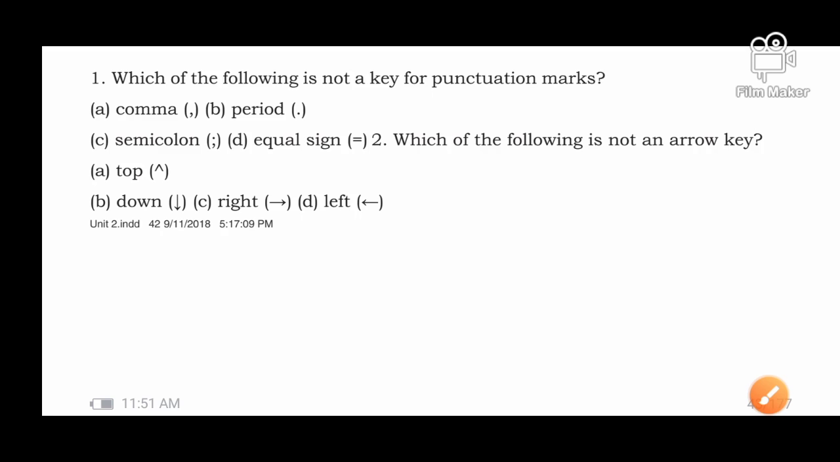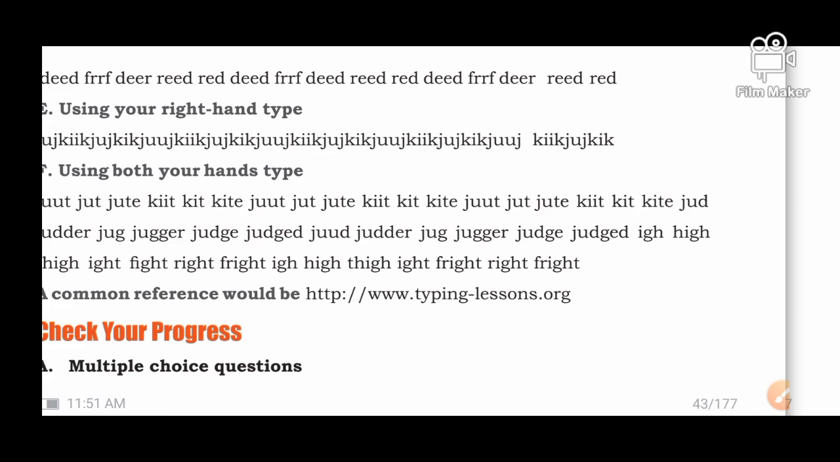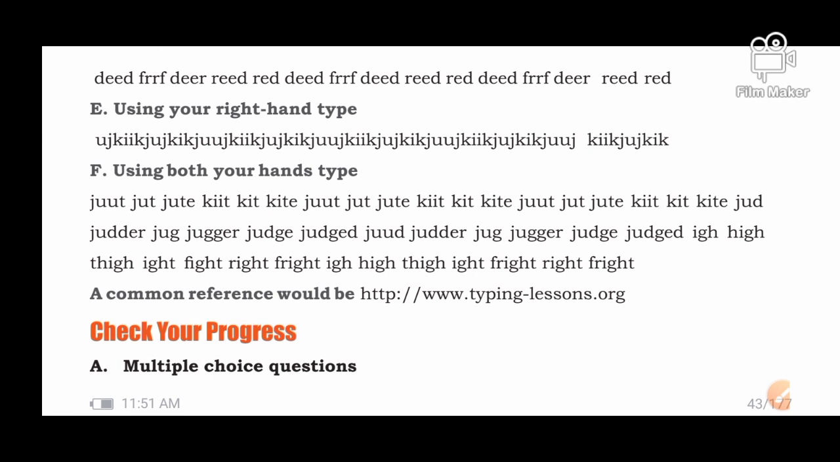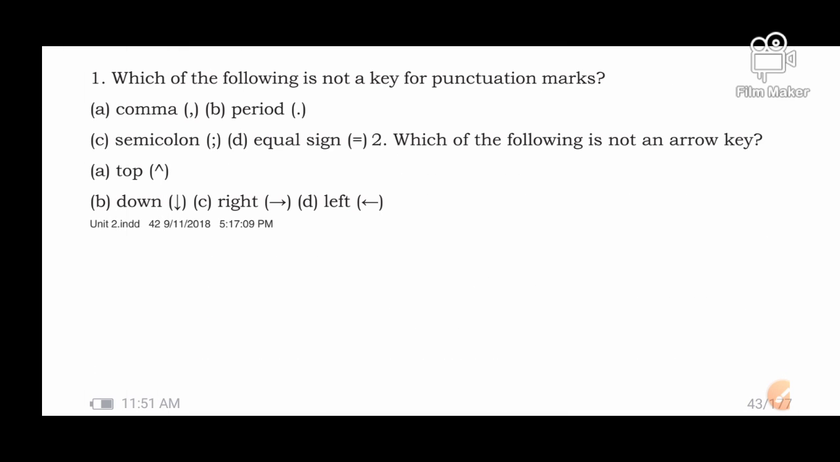Okay, good morning everyone. As we have almost completed the second chapter, now let's move to chapter number 3, and please don't forget to do all this homework on page number 43. This is the homework from one. Which of the following is not a key of punctuation marks? Please don't forget to do this. The answer will be the equal sign, because the equal sign is used in Excel, not in punctuation marks.